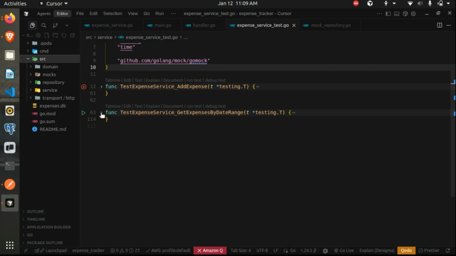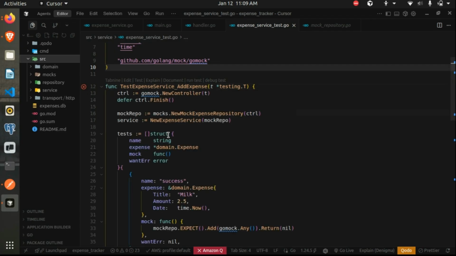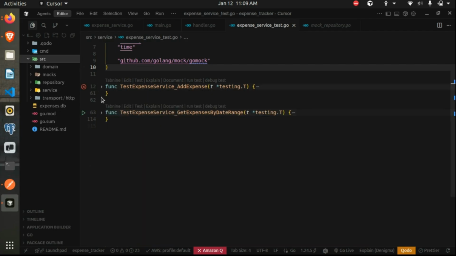Because let's say your response object had a created at field, and you use time.now over there. Each time you run your piece of code, it will run time.now and give the time at that instance.